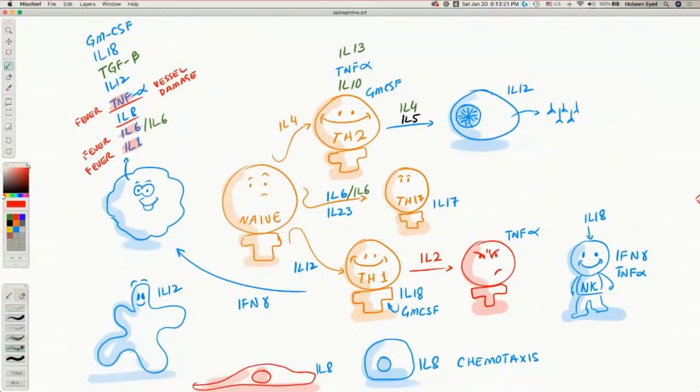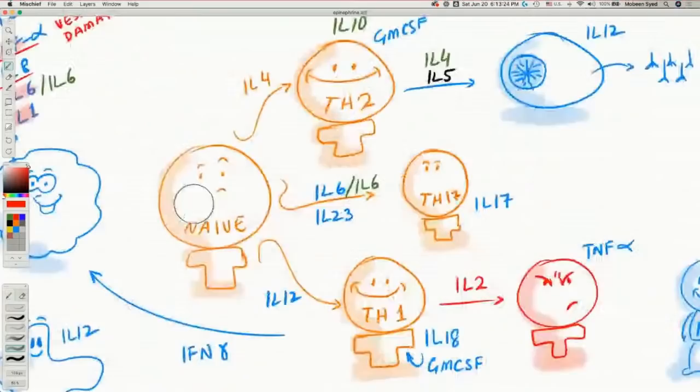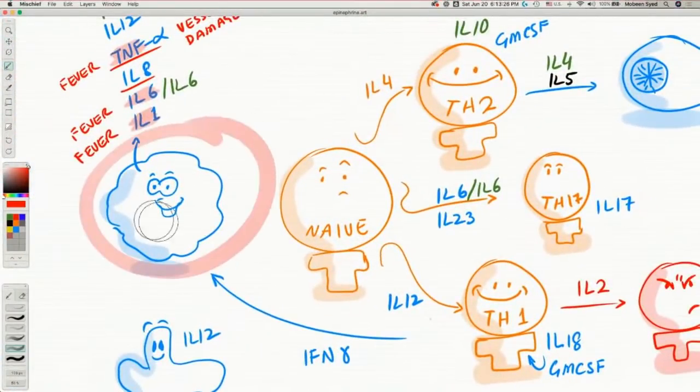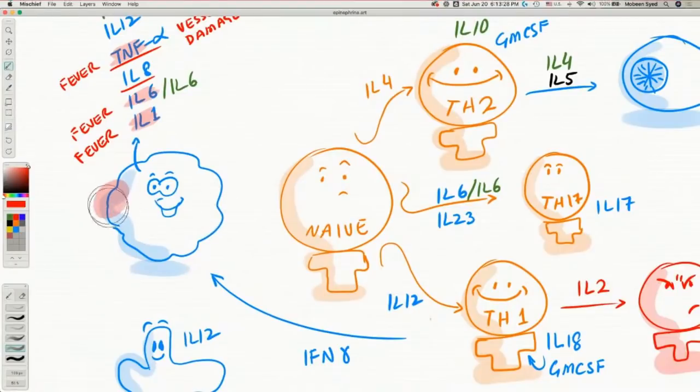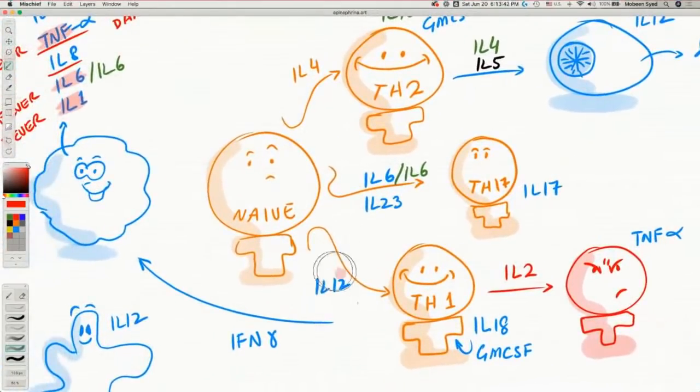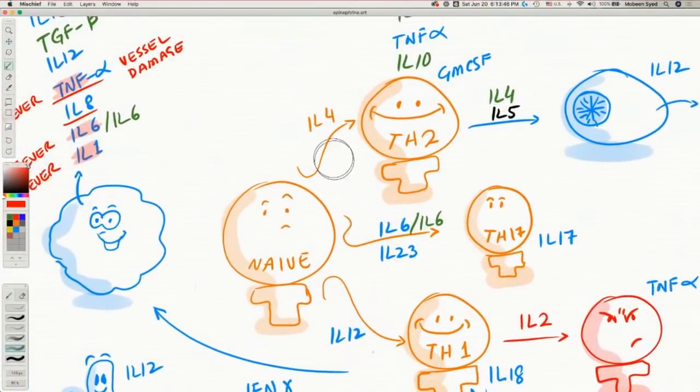we know that once the virus enters our body, so focus here for a second. This is the macrophage. Macrophage takes up a coronavirus. It presents that to the naive T cell. Naive T cell connects with it. Then there are hugs and kisses, which are the co-stimulations. And the end result of all of that is that the naive T cell, in the presence of interleukin 12, will become T helper 1. But in case of COVID-19, most of the time, the naive T cell would be in the presence of interleukin 4, and it will become T helper 2.